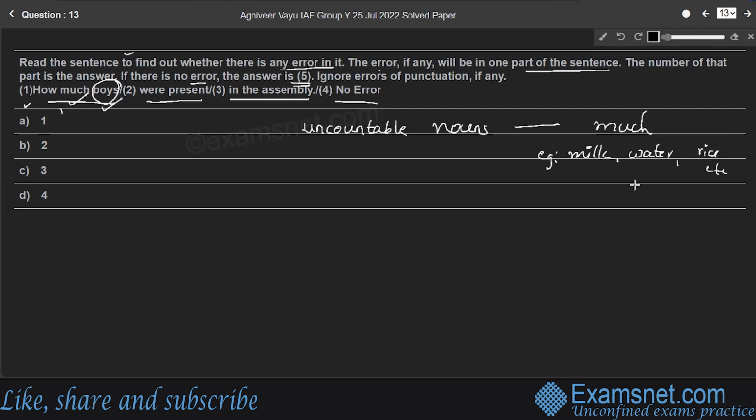Therefore, we use many. How many boys were present in the assembly? If there is a countable noun in a sentence, we use many. So the first part contains the error. Therefore, option A is the answer.